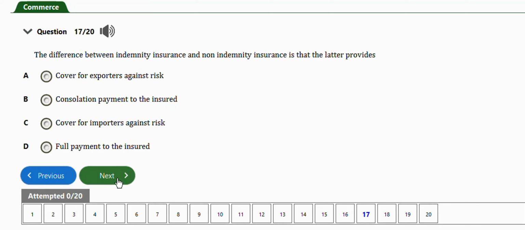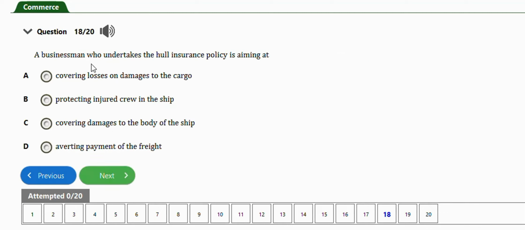Next question is this one. It says a business who undertakes the whole insurance policy is aiming at covering losses and damage to the cargo, protecting insured crew in the ship, covering damages to the body of the ship, averting payment of the freight. So the right answer to this question is option C, which is covering damages to the body of the ship.